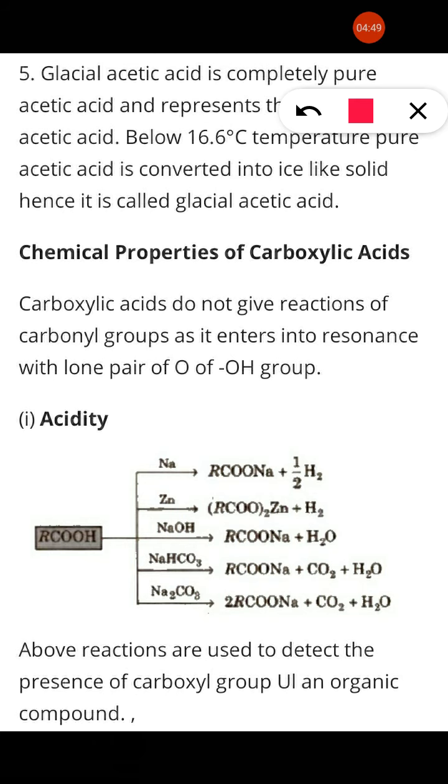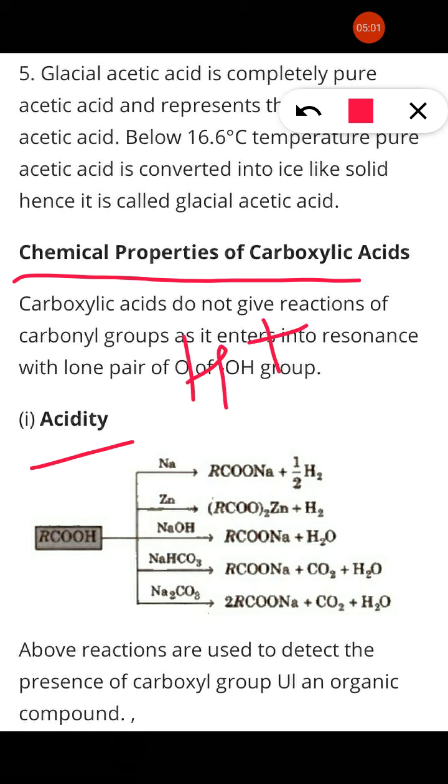Now see the chemical properties of carboxylic acid. Now preparation, then properties. The first property we will discuss here is acidity. Acidity means which gives H plus ion. Now see here, carboxylic acid is treated with sodium, zinc, NaOH, bicarbonate, and sodium carbonate.